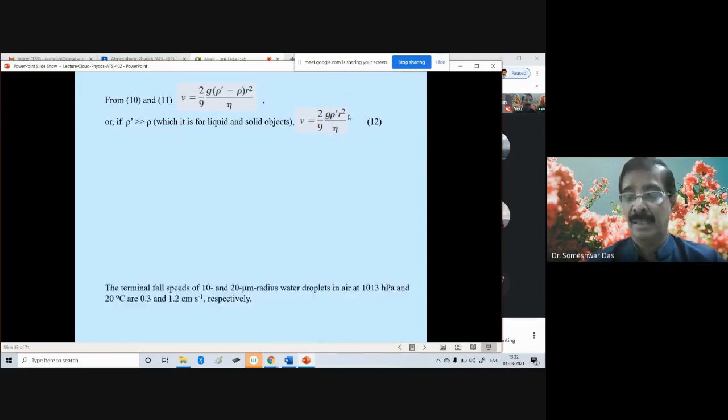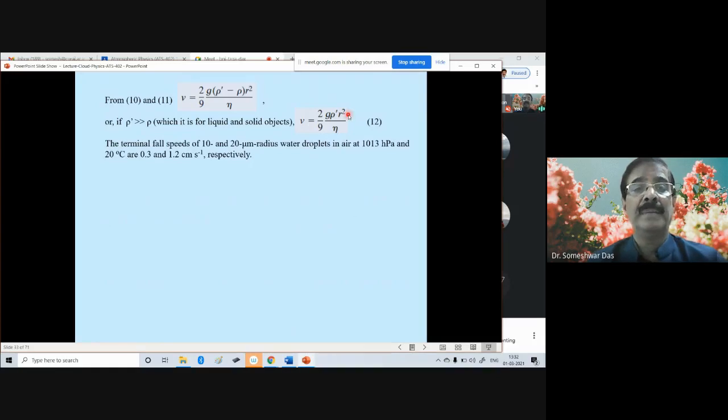Okay, so the terminal fall speeds of 10 to 20 micron radius water droplets in air at say 1013 hectopascal pressure, that means the normal surface pressure, and at 20 degrees centigrade temperature, is estimated from this equation as about 0.3 and 1.2 centimeter per second.